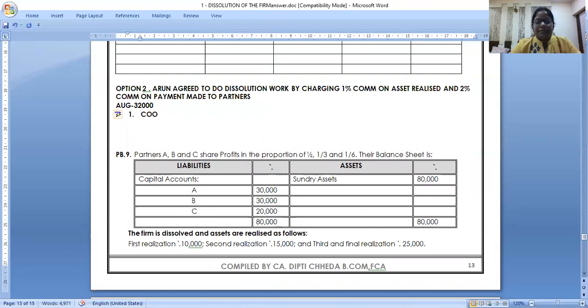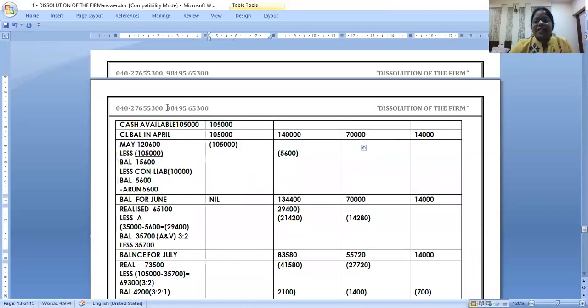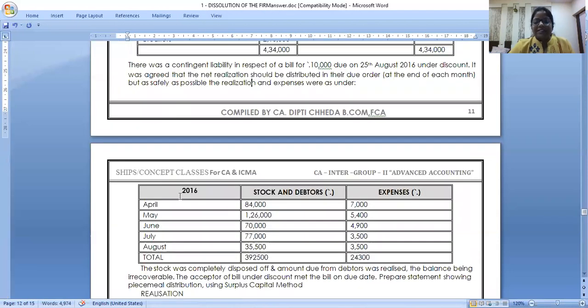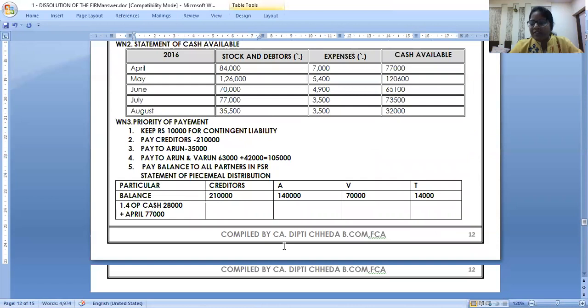Yes. So from 32,000, can I pay number 1? Commission on assets realized. Okay. You have 32,000. But how many assets did you realize? Look here. In August, how many assets did you realize? 35,500 asset is realized. Who took the effort for 35,500?